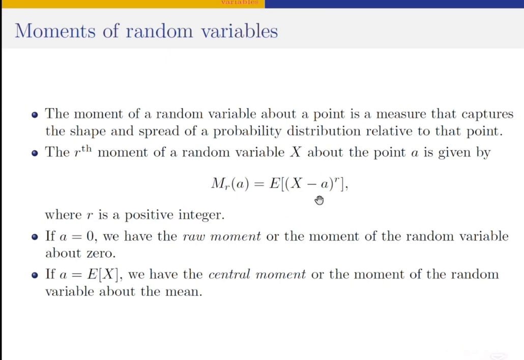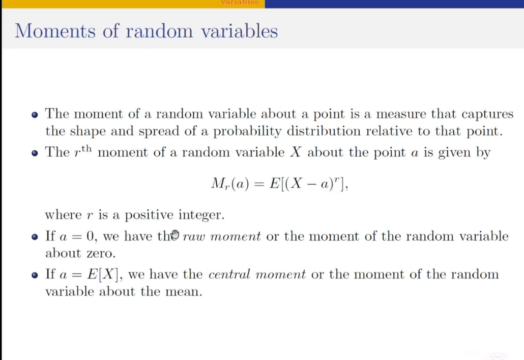When we are computing the rth central moment of x, it is usually about the mean, which is in other words, the point at which we are measuring the moment is at the expectation of x. So this is what the definition of moment of random variable entails.